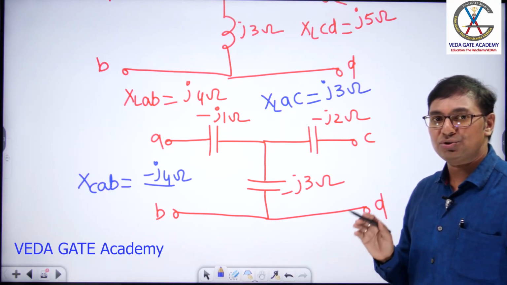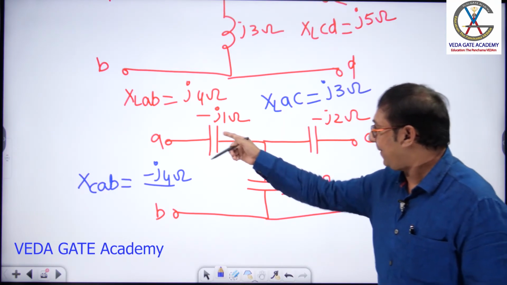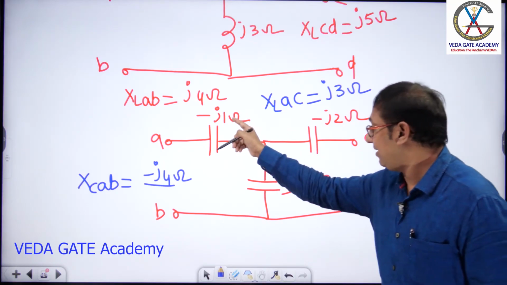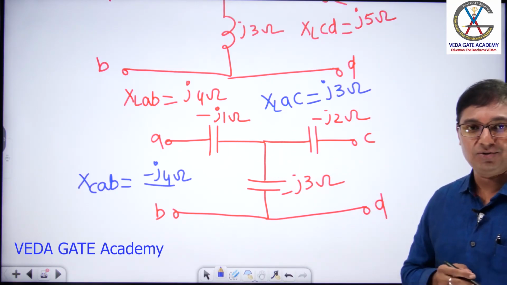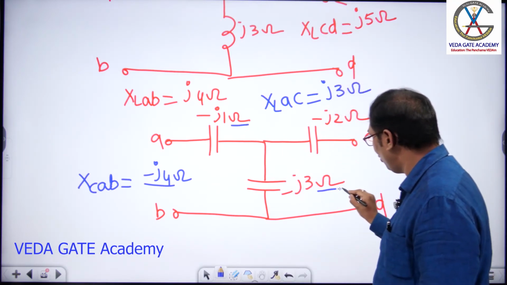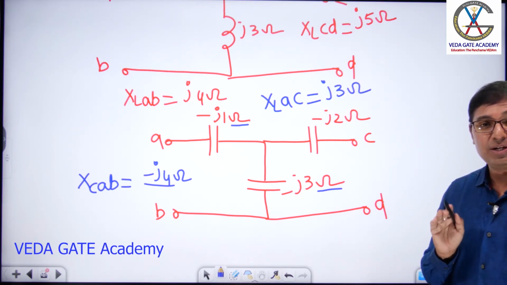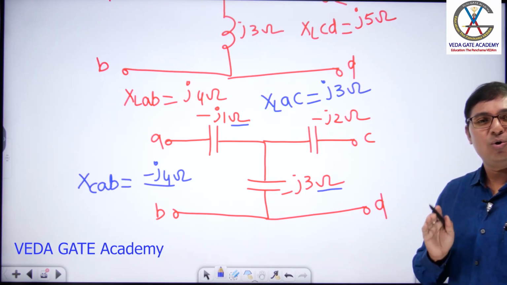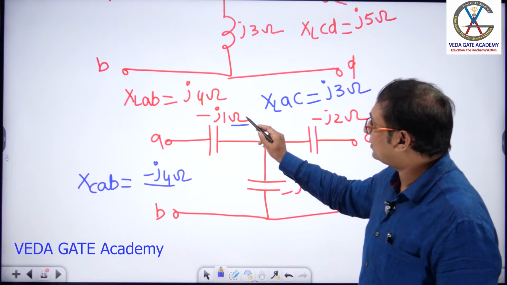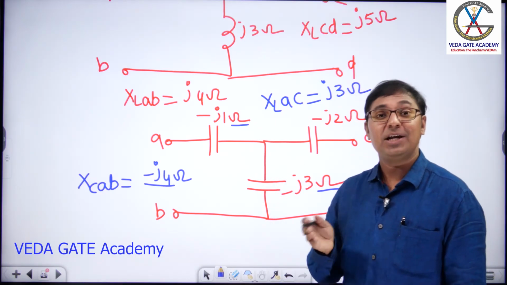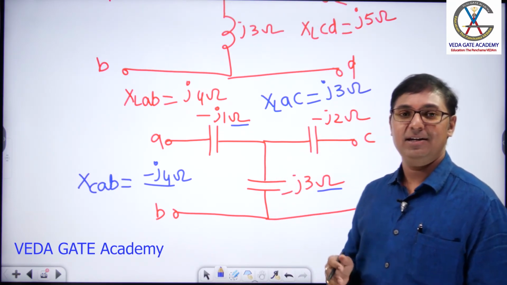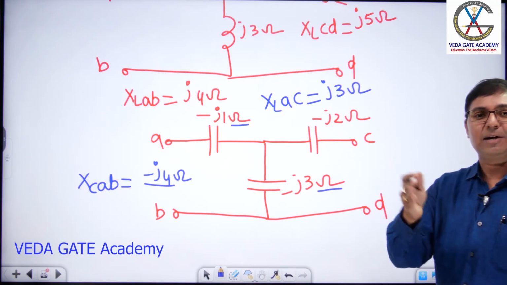Now students used to get one doubt here. Sir, for capacitors, we have to go with the series combination, j1 into j3 by that formula, no sir? No, dears. Here, what is the value given in terms of ohms? Ohms means please give the respect of impedance. Suppose the values are given in terms of farads, then you have to go with that combination. Series means farad into farad by farad plus farad. Parallel means farad plus farad.